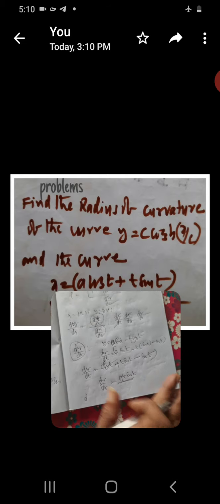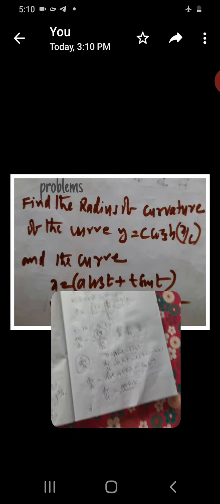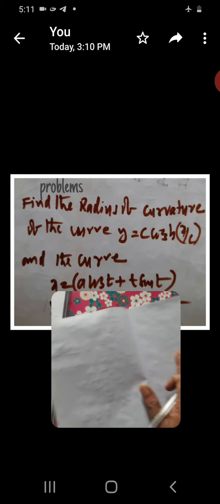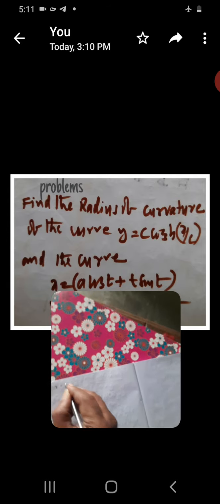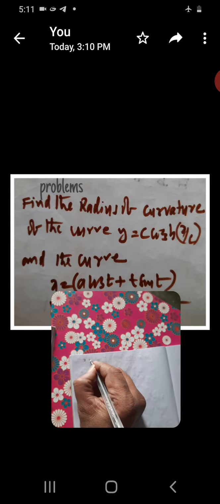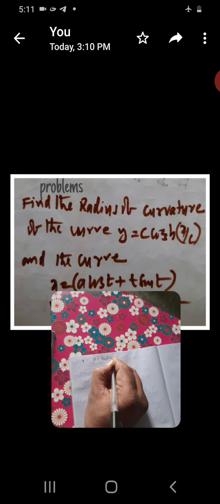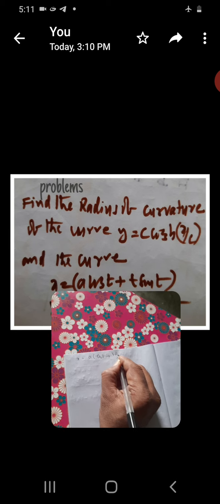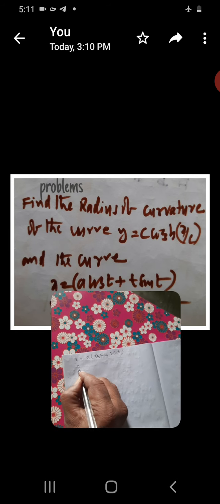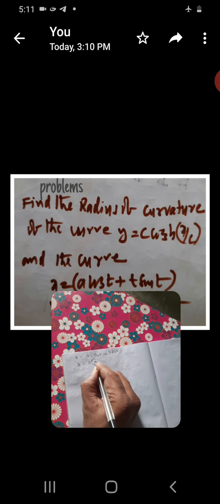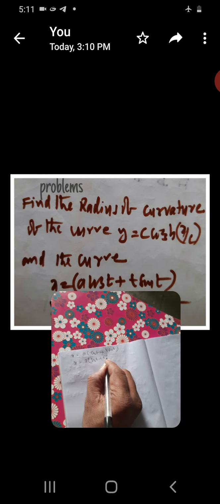Now similarly find x. Here x is given as a cos t plus t sin t.